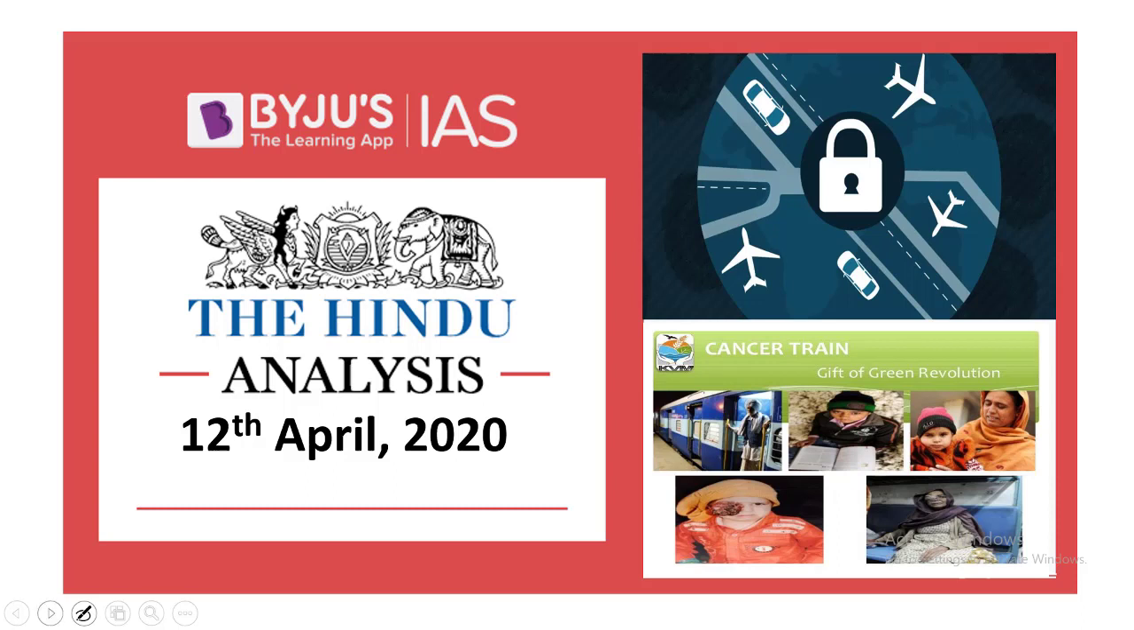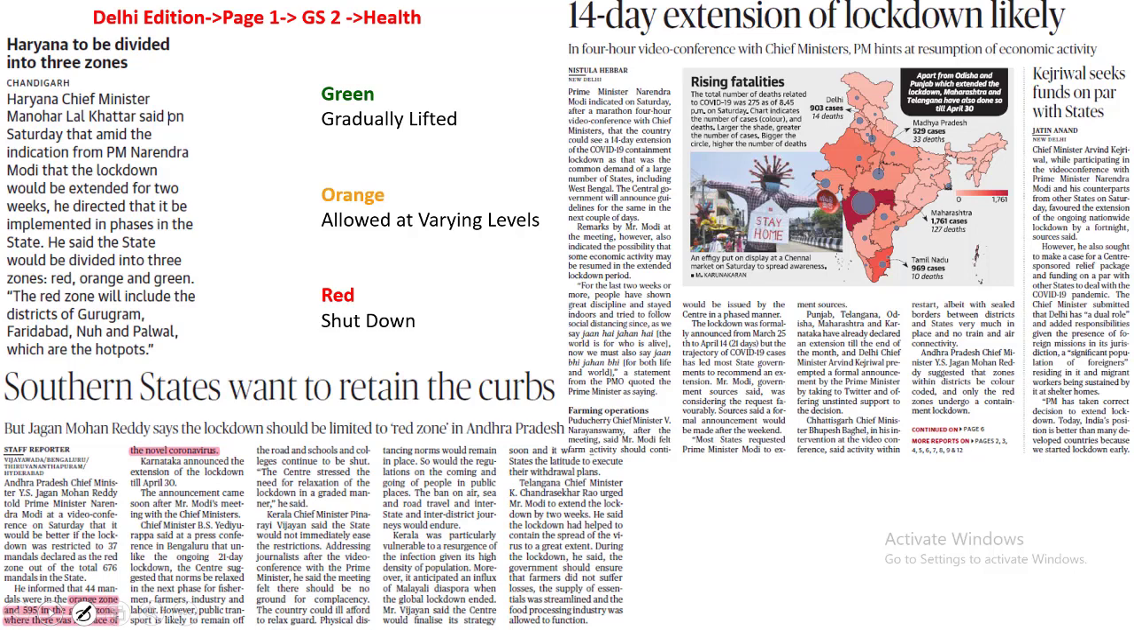Let's get started and look into the first issue. Under this issue, we shall take up 3 articles which discuss the lockdown and an alternative strategy that needs to be followed after the gradual withdrawal of lockdown.